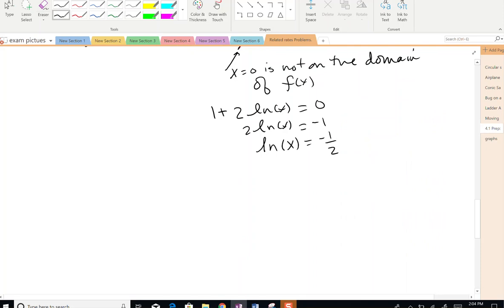Now to solve for x, I exponentiate both sides. So e to the ln of anything is that anything, and this is e to the negative 1/2. So I have a critical point when x is equal to e to the negative 1/2.